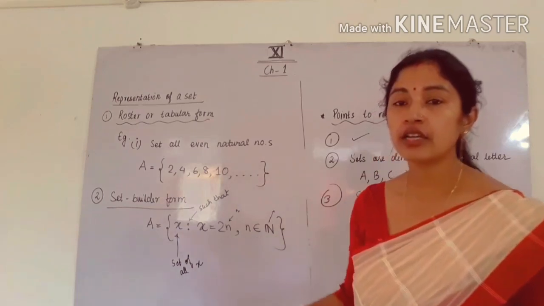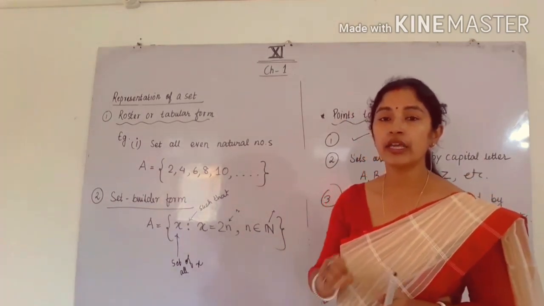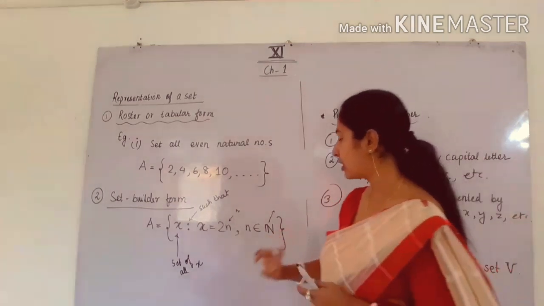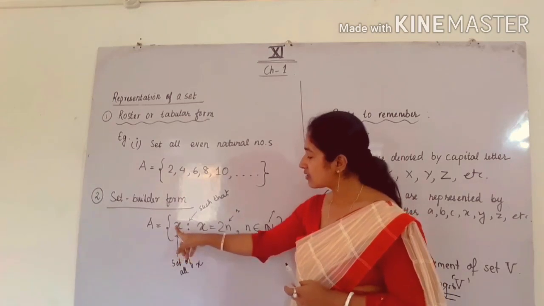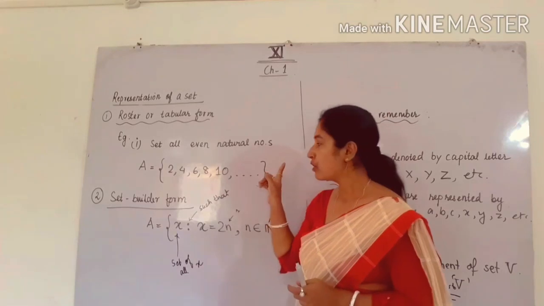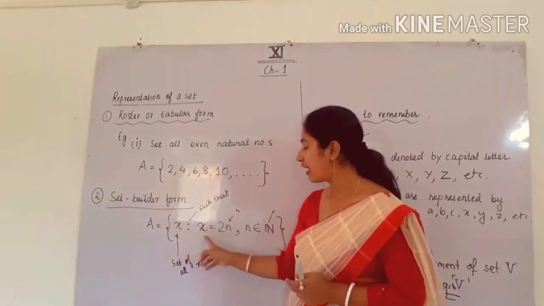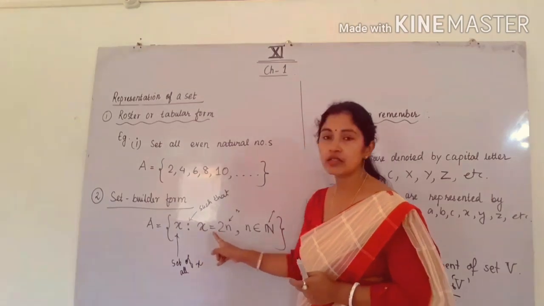So like that, in set builder form you have to write this whole condition. And if you are taking any new variable, see here I am taking a new variable n. And what is x here? x has the value starting from 2 and so on. So first of all I have to define what is x. I have to write x is equal to what? x is the multiple of 2.